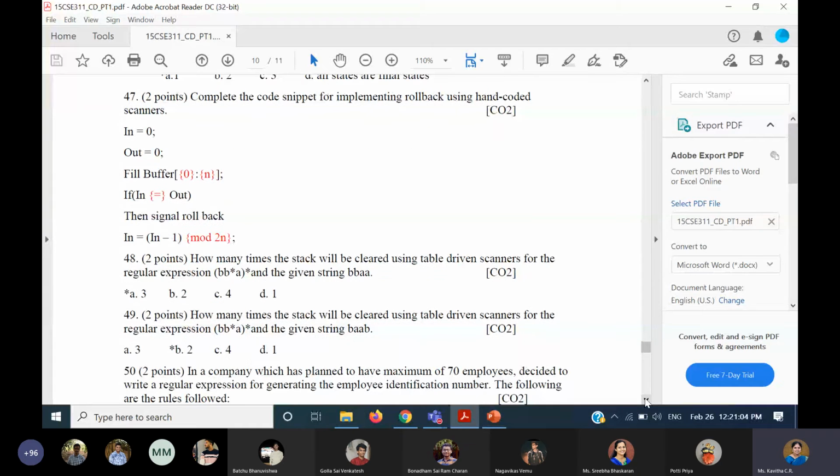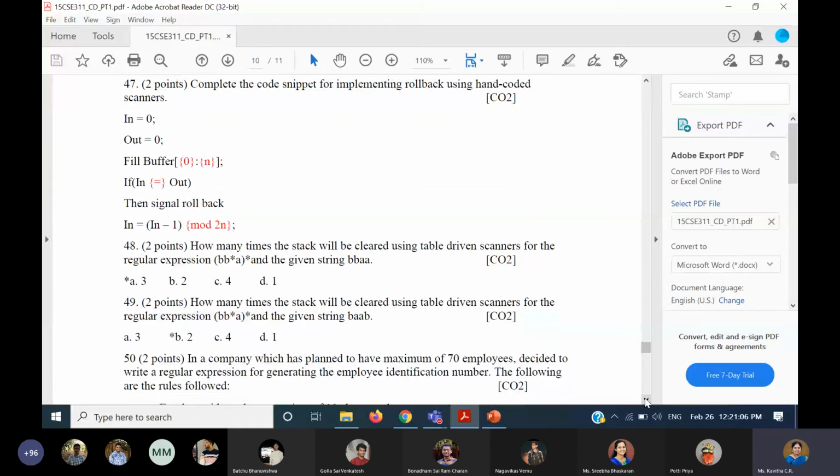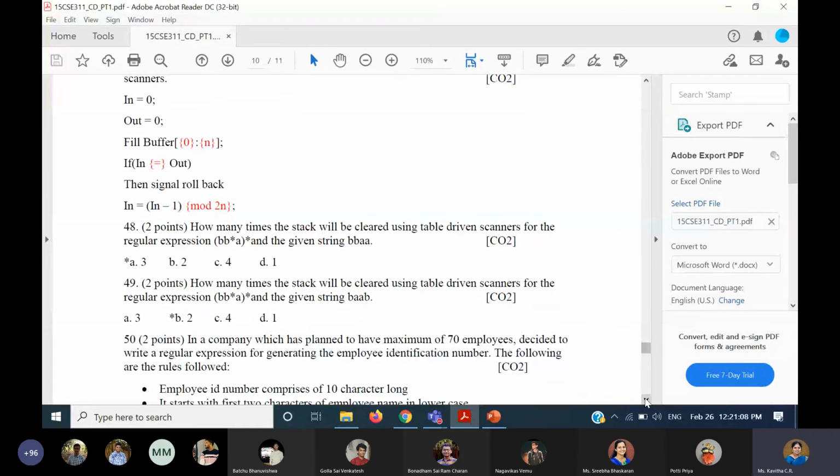Okay, and the next one, yes, ma'am will, I think many had doubts, so ma'am will explain once how the table driven scanners will work when some regular expression is traced with the DFA.